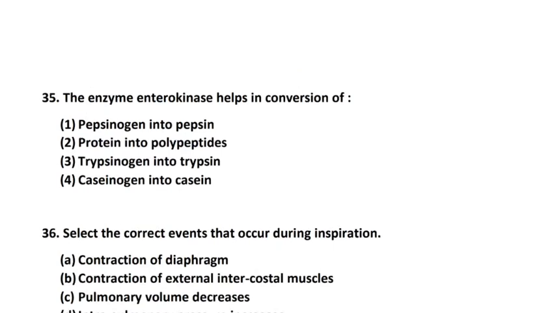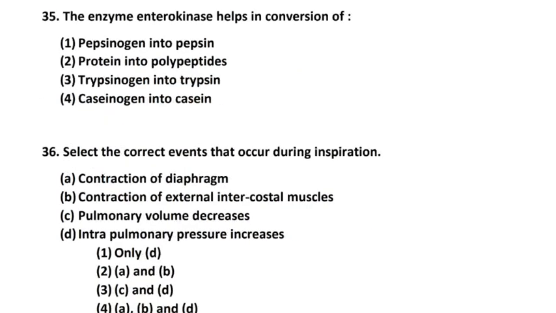Next question number 35. The enzyme enterokinase helps in the conversion of option 1, pepsinogen into pepsin, protein into polypeptides, trypsinogen into trypsin, caseinogen into casein. So which one is the correct answer? So option 3 is the correct answer. Enterokinase is a small intestine enzyme which converts trypsinogen into trypsin.